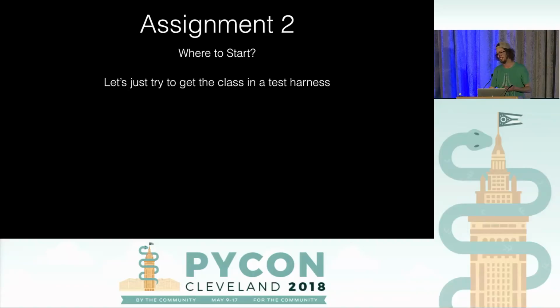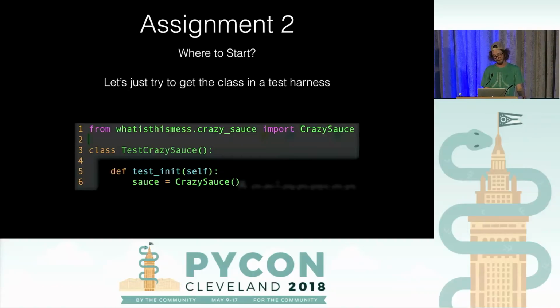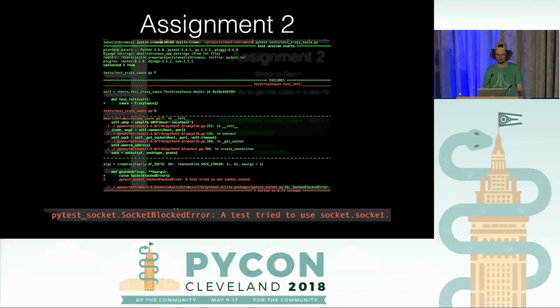Let's just try to get the class into a test harness. That seems like a good place to start, right? Super simple. Let's just try to make an instance of the class. Cool. So pytest-socket, it saved us. When that class gets initialized and it makes that SMTP object, it wants to actually connect to a real SMTP server. So if you had a mail server running locally and you ran this test, we have no idea what it would have done if it had connected successfully and the mail server didn't require authentication. Just bear with me. Theoretically, it could have emailed somebody, we'll say. So we're being careful here, but we get blocked right away. So we can't even make an instance of this thing to test.